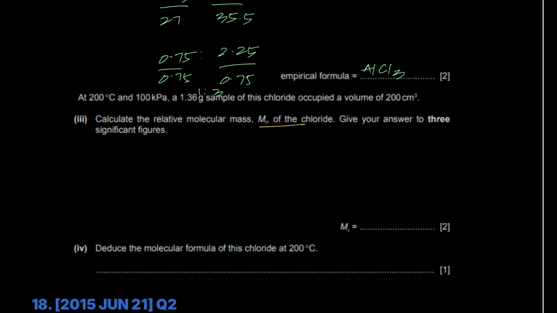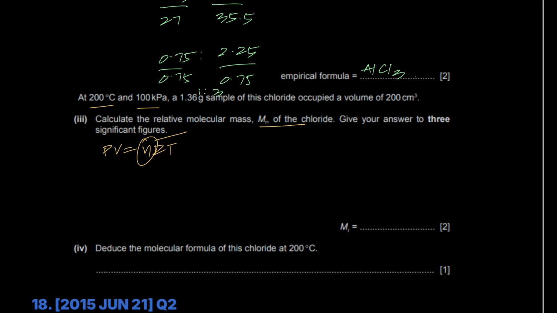Calculate the MR. Again, we know PV equals nRT. And how do I know I have to apply PV equals nRT? Please always remember, he's given me different pressures, different temperatures, and only PV equals nRT can give me an estimate of these different temperatures and pressures, right? And he wants me to calculate the MR, so I can absolutely do that.